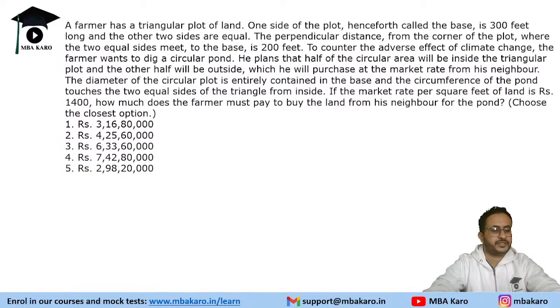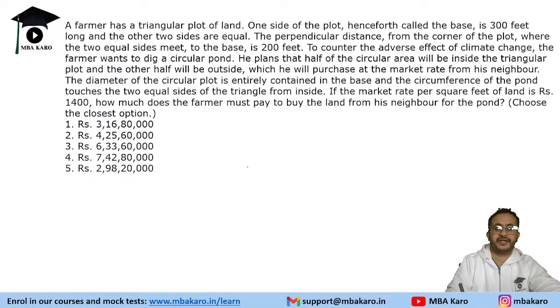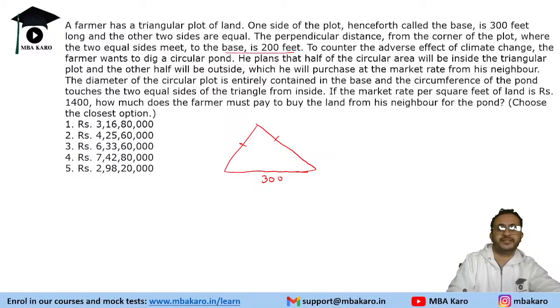All right, let's see the next question. Interesting question on geometry. It says that a farmer has a triangular plot of land, and one side of the plot, henceforth called the base, is 300 feet long, and the other two sides are equal. So we have an isosceles triangle. One side is 300 and the other two sides are equal. It also says that the perpendicular distance from the corner of the plot where the two equal sides meet to the base is 200 feet. That means this is 200 feet.